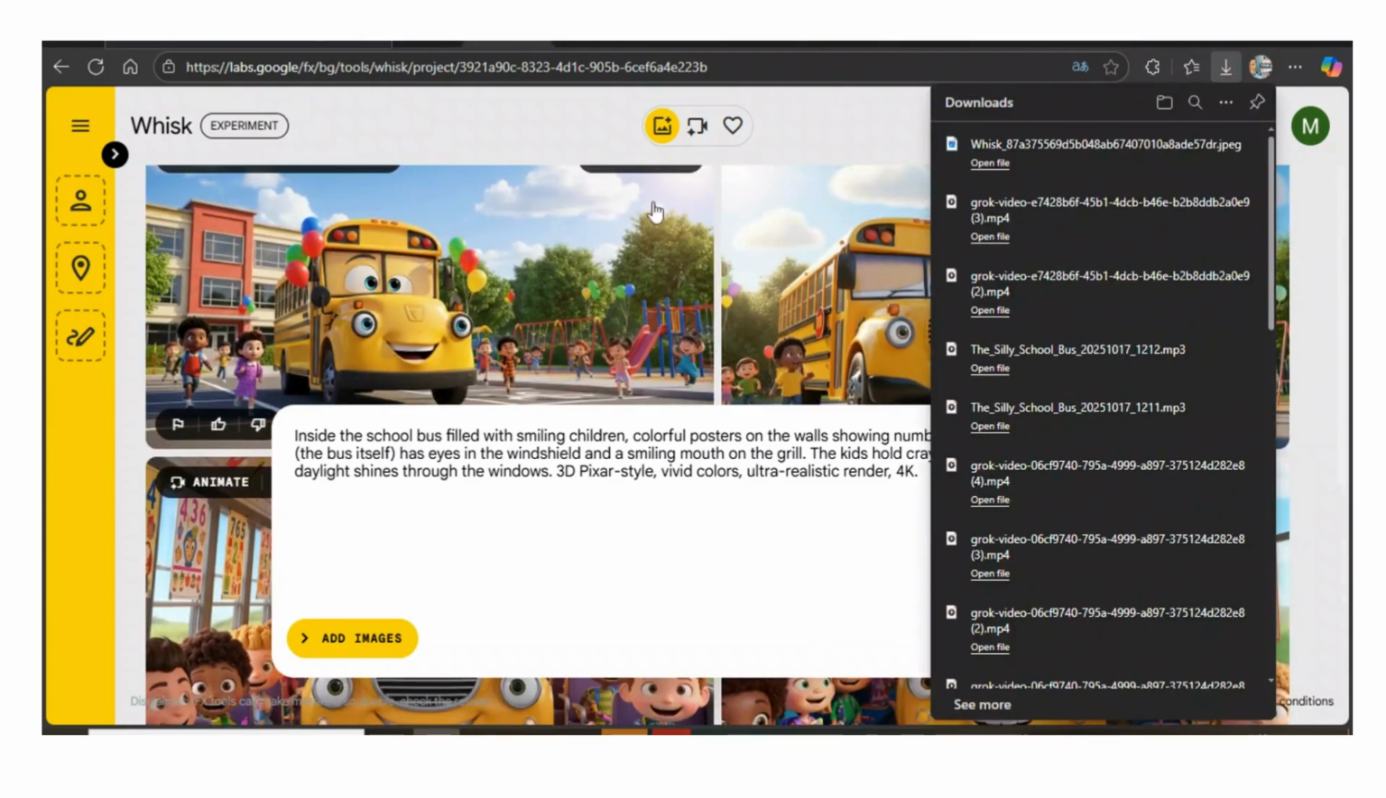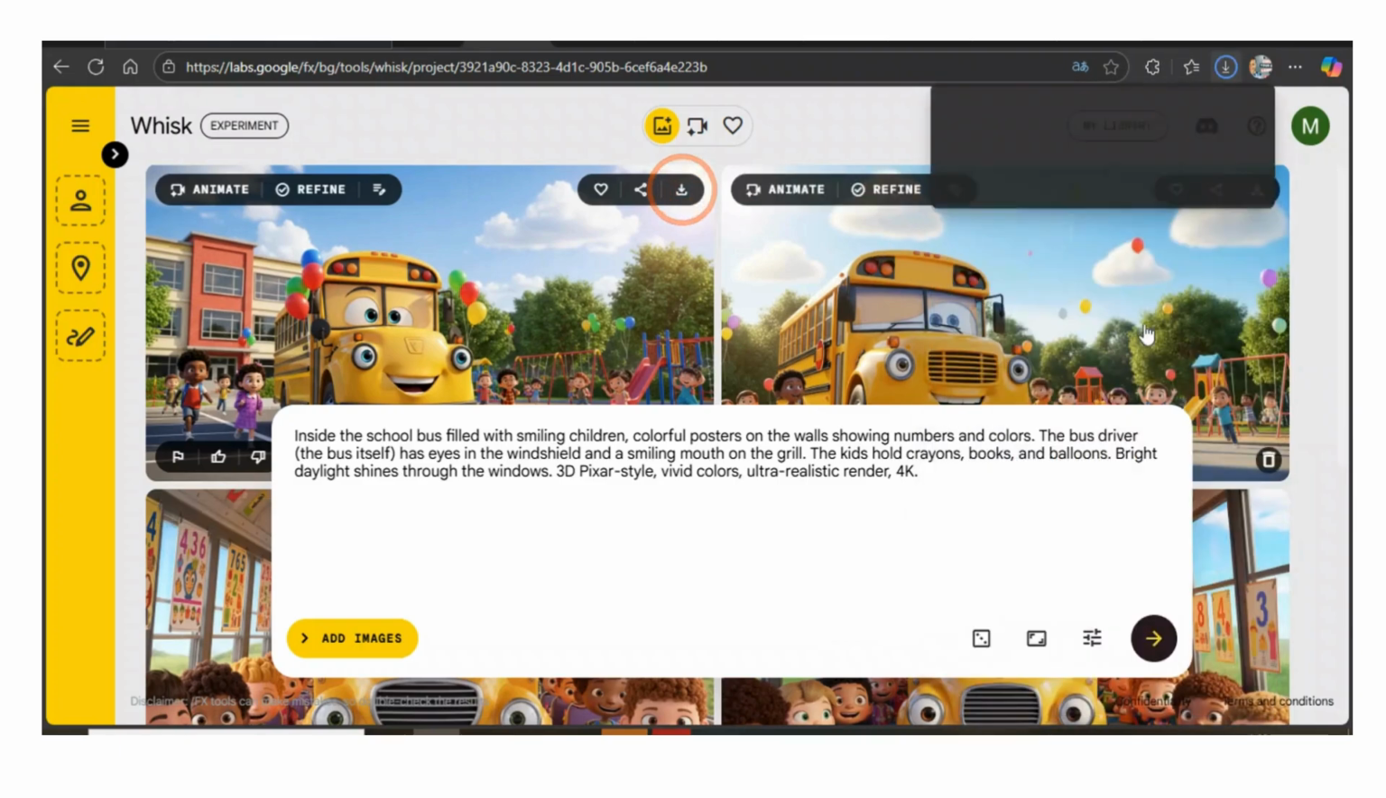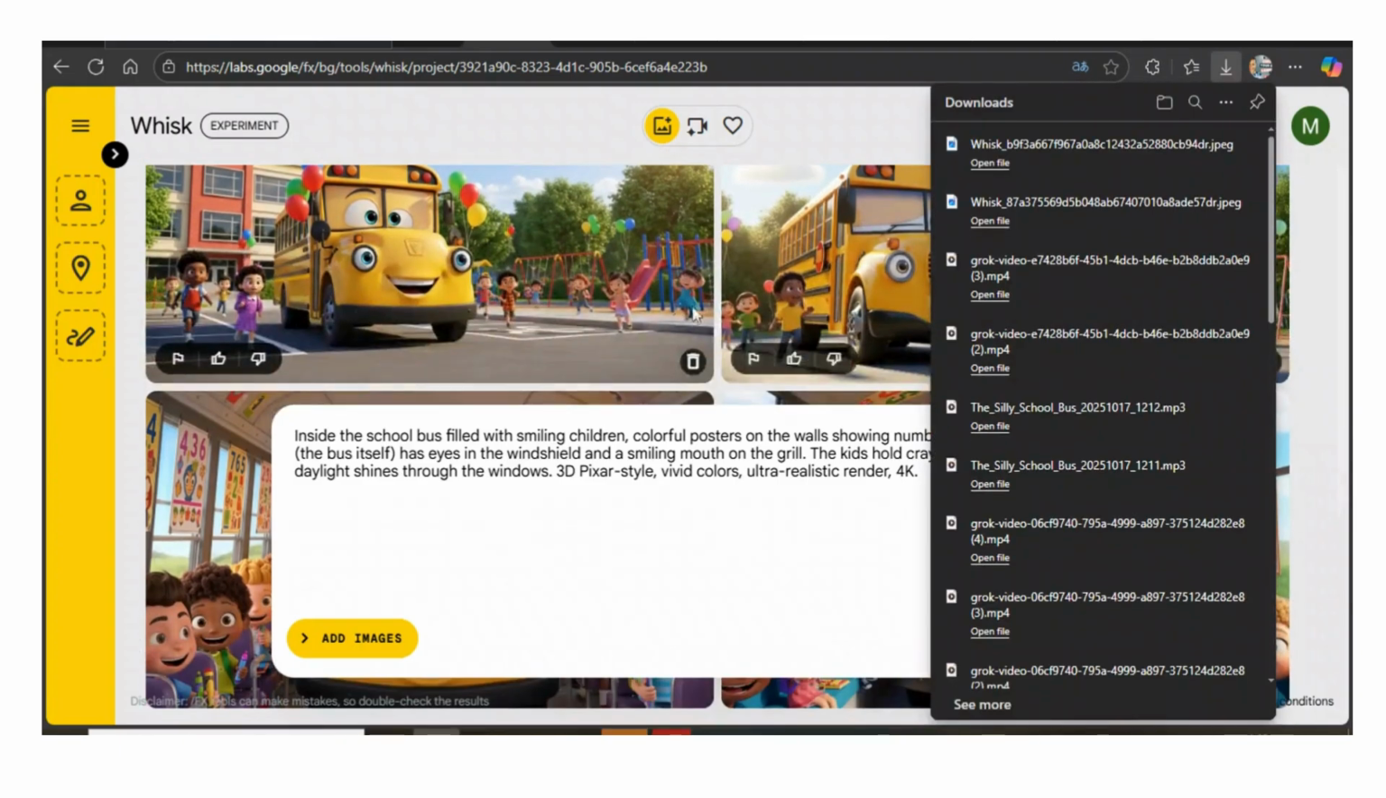If you are done, you can download the image. Remember, you get 2 images. If you want to download them all, you can do that, but you can just select the best image. Now we are done with generating the image. What we need to do is turn this beautiful image into a video.